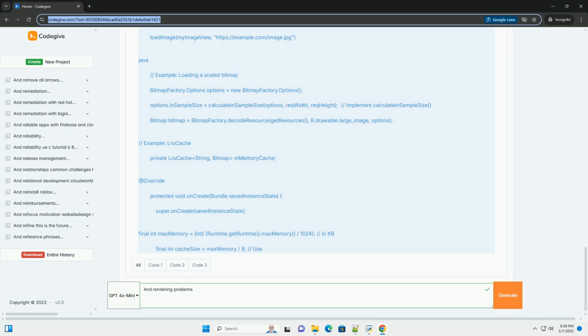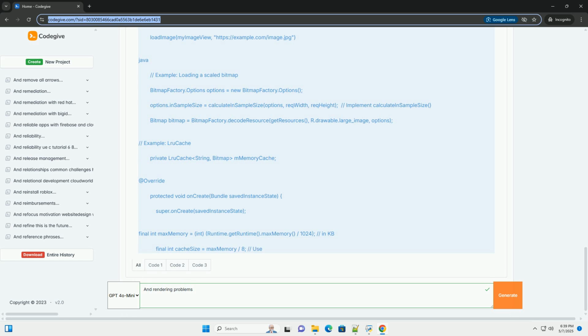For example, drawRect is generally faster than drawPath for drawing rectangles. Clip drawing region. Use canvas.clipRect to limit drawing operations to the visible region of the view. Avoid complex calculations. Pre-calculate values outside of the onDraw method and store them as member variables.